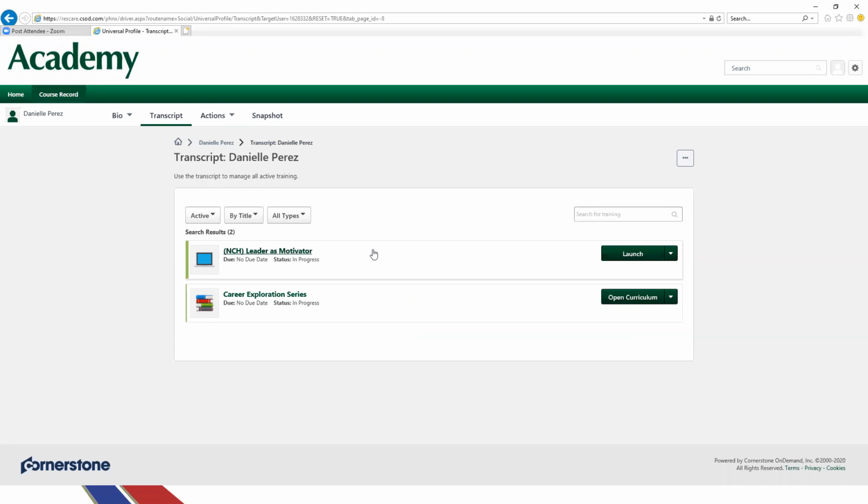We started it and we closed out of it almost immediately. So I still have the entire training program to go, which was only about 15 minutes. So to do that, we would hit Launch. And then it would just pop right back up. Okay, and so again, that is how you can access your training programs. So let's go back to the home page and explore a little bit more.